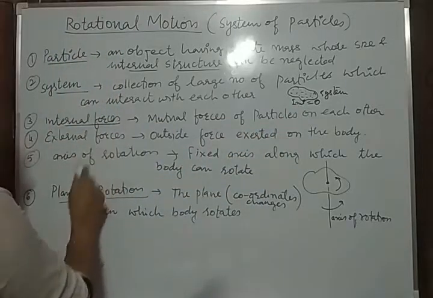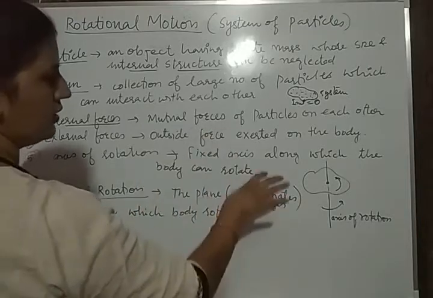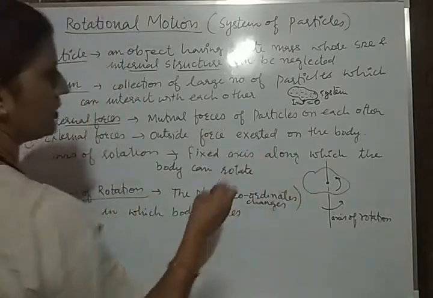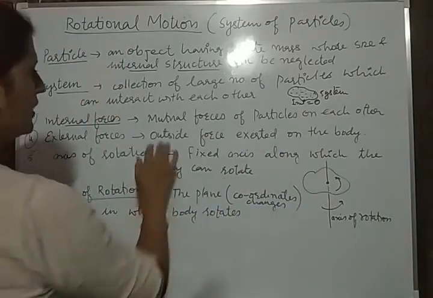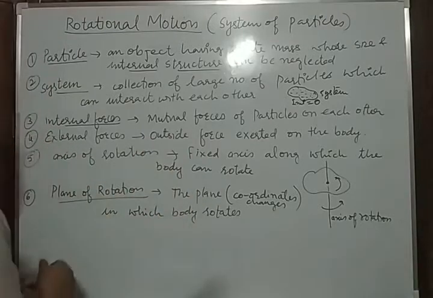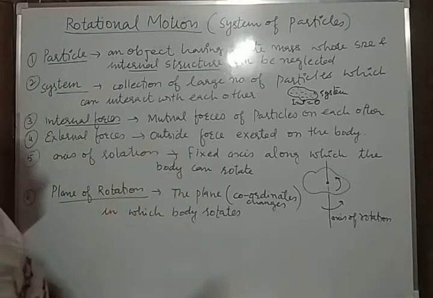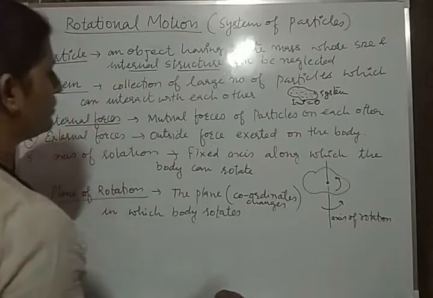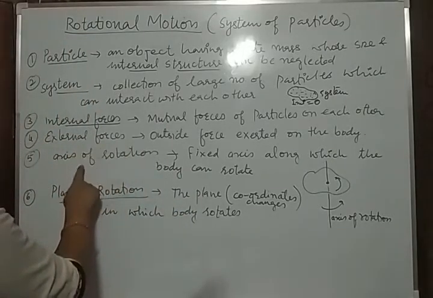Then the external force, the outside force which is exerted on the body to move that body, to compress that body, to elongate the body, is known as the external force, which can change the shape, size, motion, and the state of position of the object.